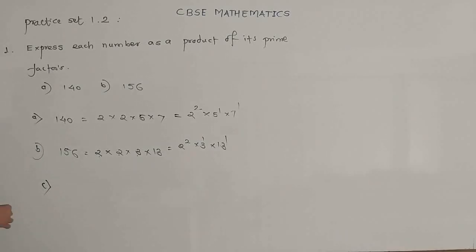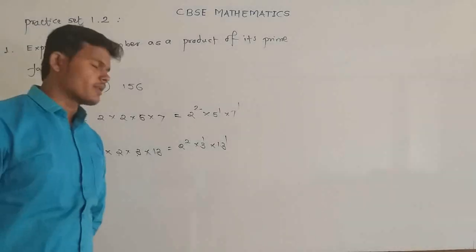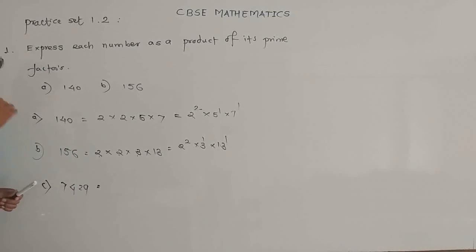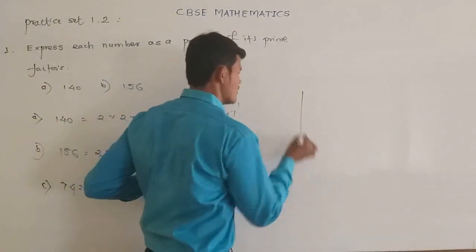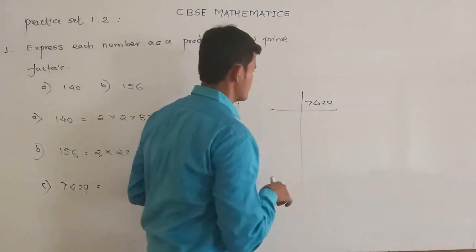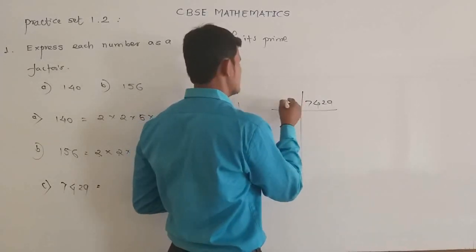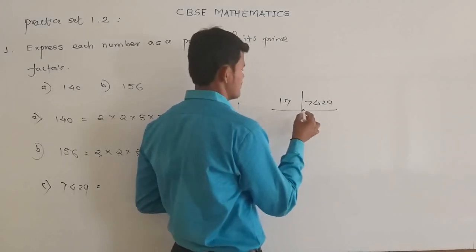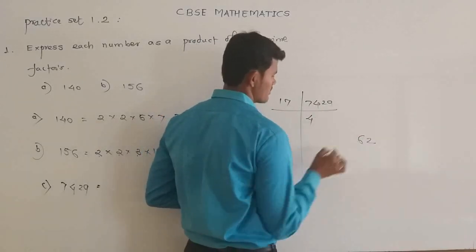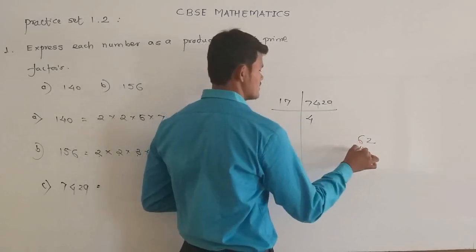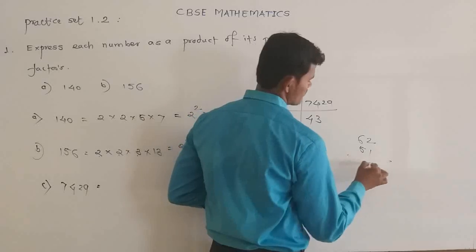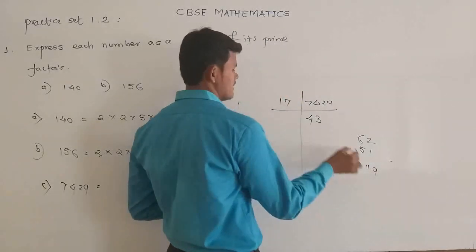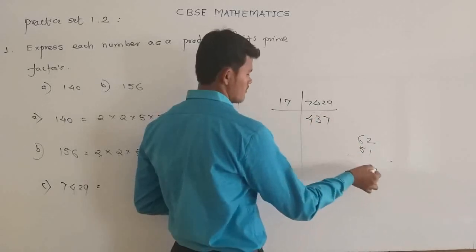Now the last example we take is 7429, and the remaining two examples are for practice. Let us find the prime factors of 7429. Here 7429 is divisible by 17. 17 fours are 68, remainder 6, the next digit is 2, so 62; 17 threes are 51, remainder 11, and the last digit is 9, so 119. 17 sevens are 119.